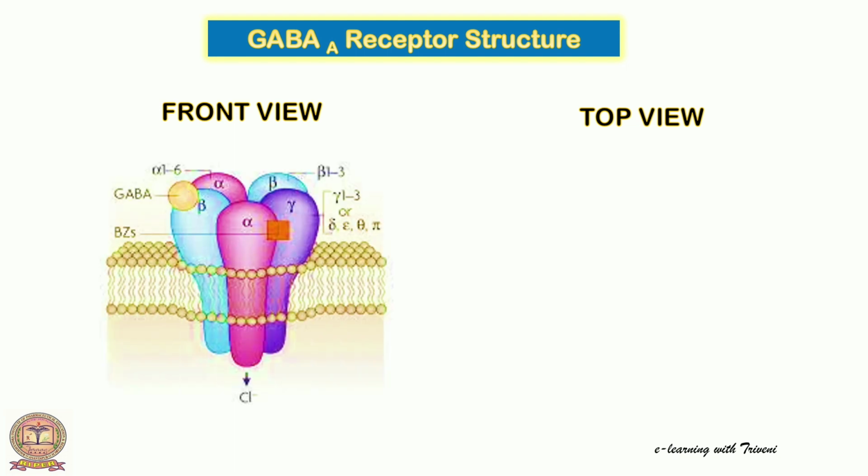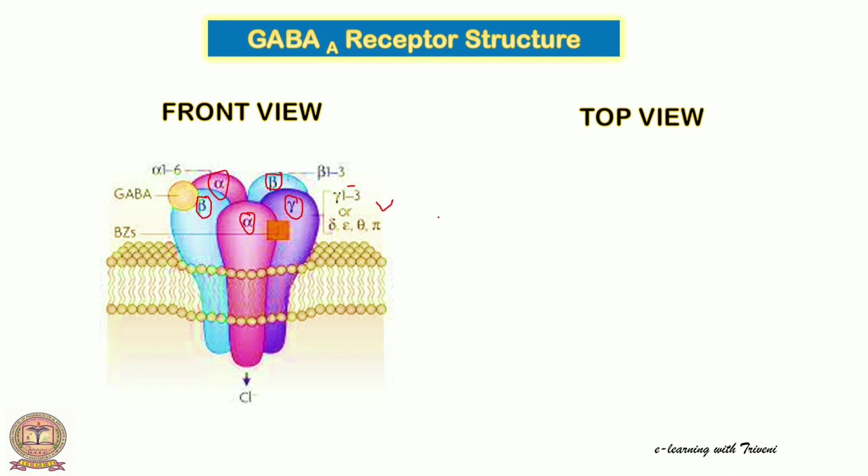Let us see the front view of the GABA receptor. Here we can observe this is the alpha subunit and the second alpha subunit, the first beta subunit and the second beta subunit, and this is the gamma subunit. Only one gamma subunit is there, and other than this we can also expect that subunits like delta, epsilon, eta, pi may also be present.